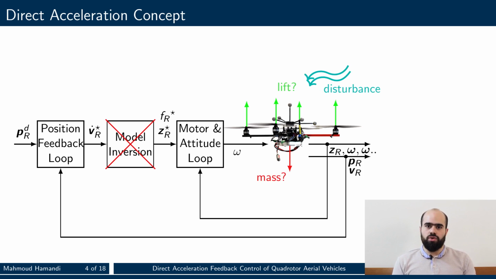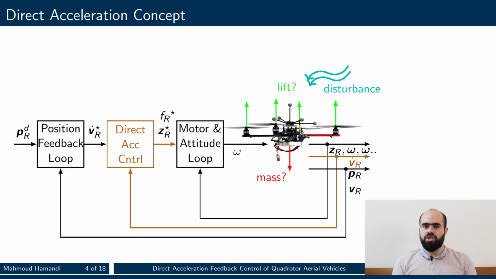The problem with this controller is when the mass or lift change from the nominal values, or if the platform is subjected to external disturbances. In this case, the nominal model is no longer valid. As such, we suggest to remove completely the model inversion and close the loop on the platform acceleration control.